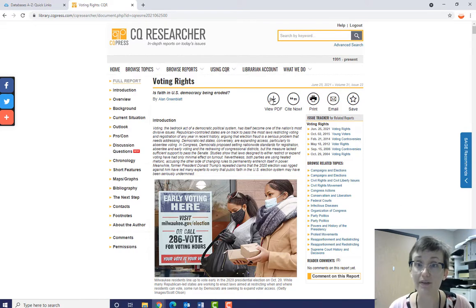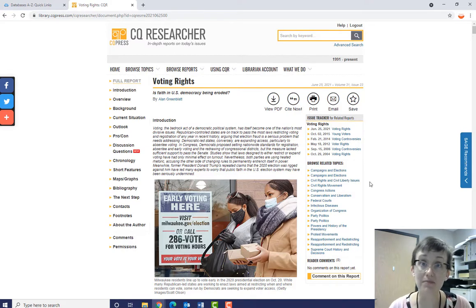At the top, you have options to download the report, cite it, print it, email it to yourself, or save it. On the left, we have a table of contents listing all the different sections of the report. And on the right, we have a list of related reports and related topics.